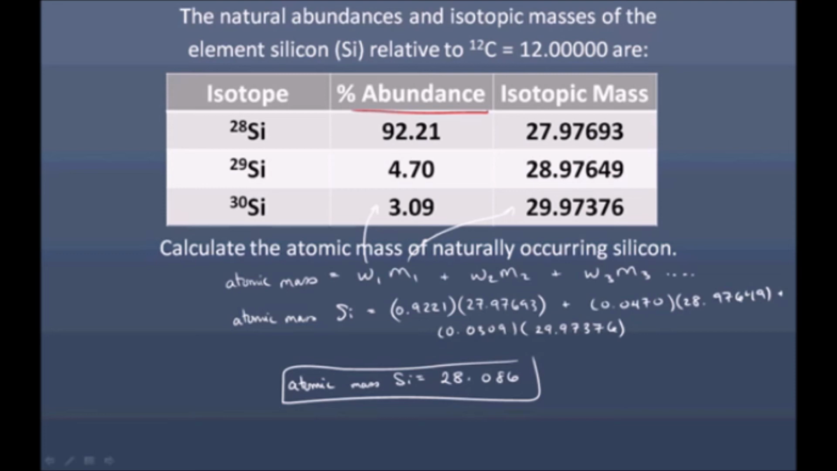And this answer should make sense around 28, because we see that the most abundant isotope, silicon-28, has a mass a little below 28, and the heavier two isotopes have a rather small abundance, so we get an average mass, or an atomic mass, of around 28.086.